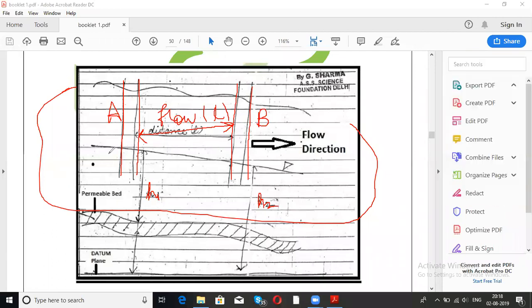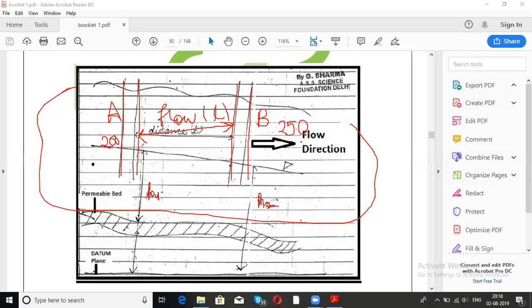ठीक है? Or the depth of the water table. For example, if it is at 200 feet, it might be at 250 feet. ठीक है? हो सकता है. We can have water level or water table of two wells of the same aquifer at different levels. This is quite possible. For example, this is at 200, this is at 250. These are two different depths.